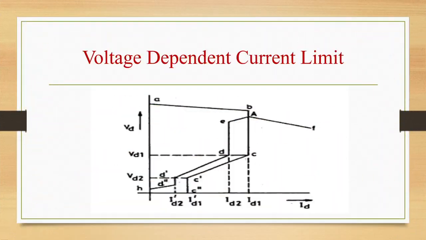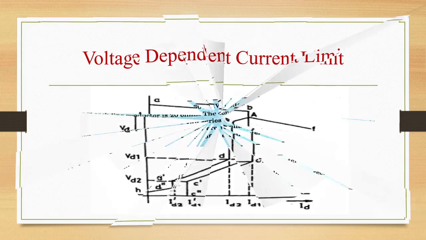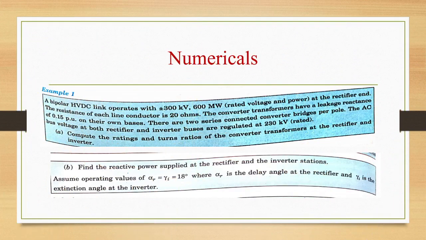Next is voltage dependent current limit. Low DC voltage in the link is mainly due to faults in the AC system on the rectifier or inverter side. Low AC voltage due to faults on the inverter side can result in persistent commutation failure because of increase of overlap angle. Let us see the numerical.